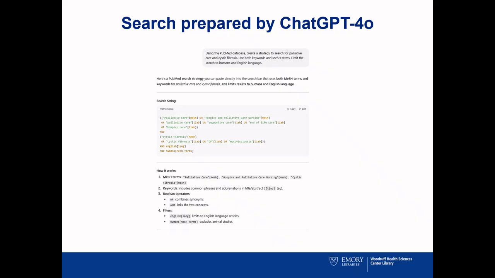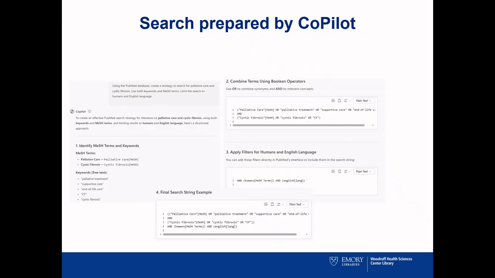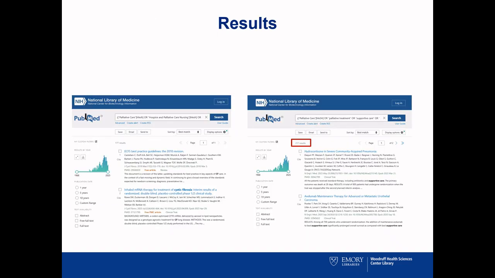ChatGPT is able to create a search strategy using a combination of keywords and MeSH terms for each concept. It also applied the title abstract limiter to the keywords. I asked Copilot to create the search using the same prompt. In this side-by-side comparison, you can see that there are some variations in results. Please also note that GenAI tools struggle with reproducibility, and you may get different strategies in the same tool when you enter the exact same prompt a different time.